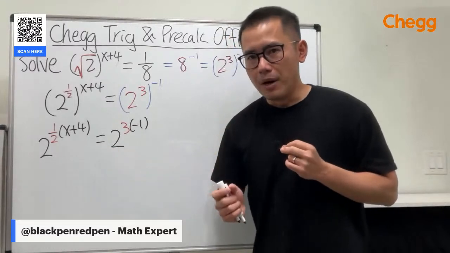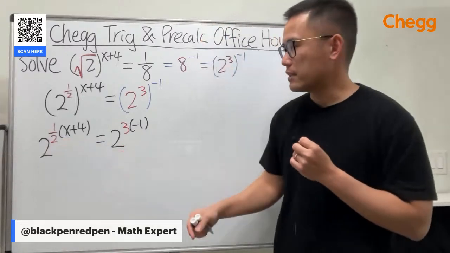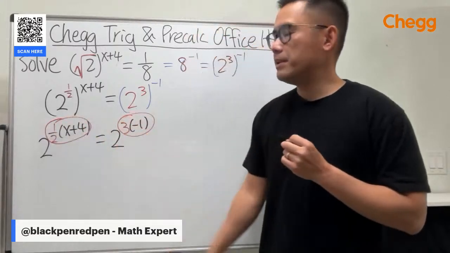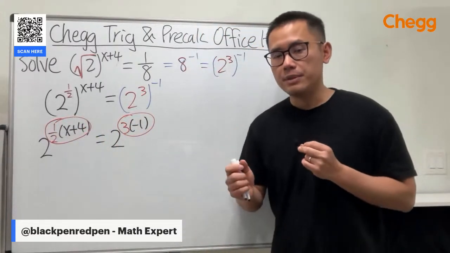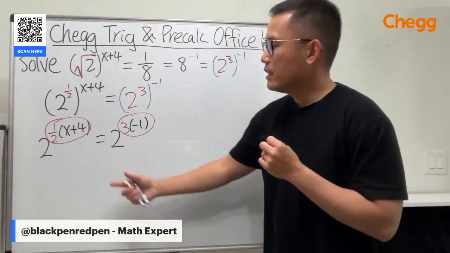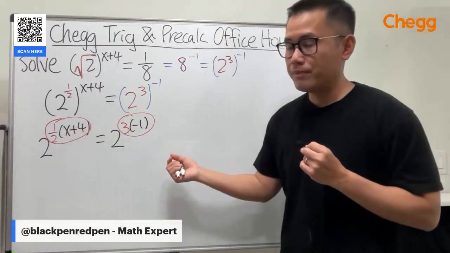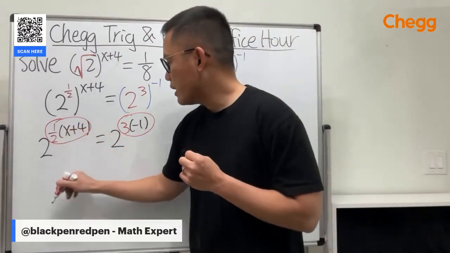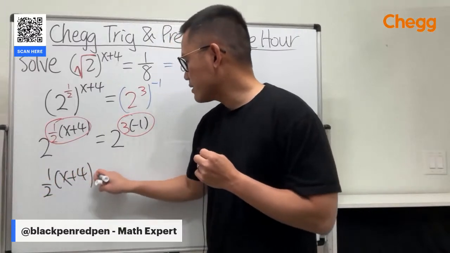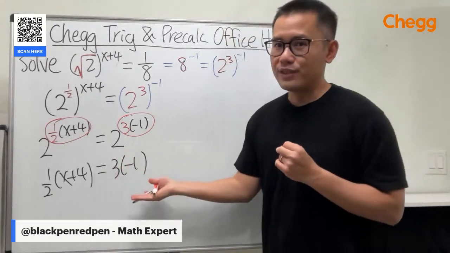Here is the technical part. Whenever we have the same base in an exponential situation like this, then the powers must be equal. The reason for that is because exponential functions are one-to-one, meaning if the outputs are the same, the inputs have to be the same as well. So we can just conclude that 1/2 of x plus 4 has to be equal to 3 times negative 1.